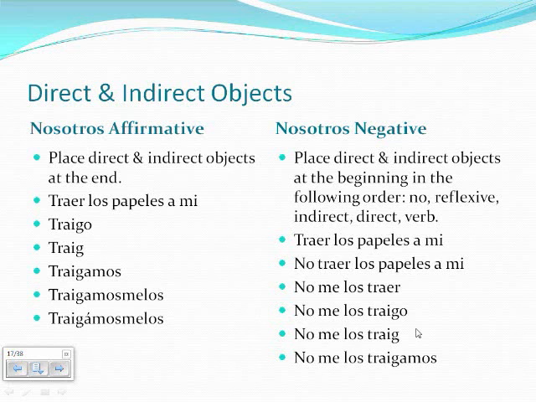And then for nosotros negative, place all direct and indirect objects at the beginning in the following order: no, reflexive, indirect, direct, verb. For traer los papeles a mí, no me los traigo, and then drop the O and add amos.